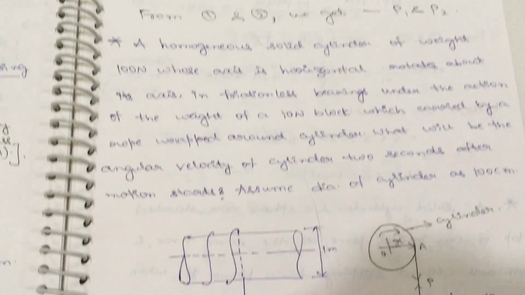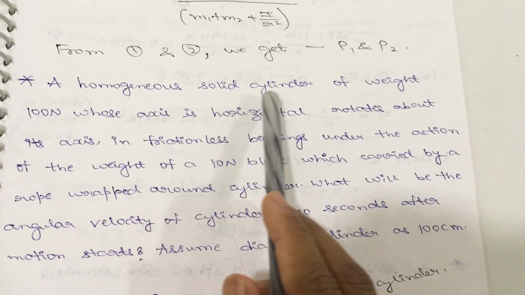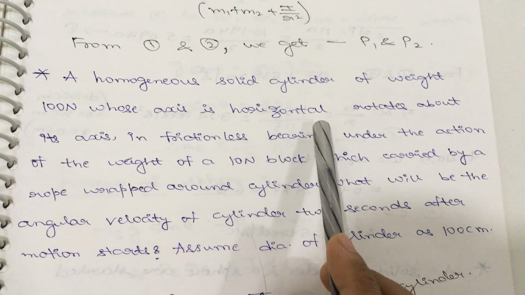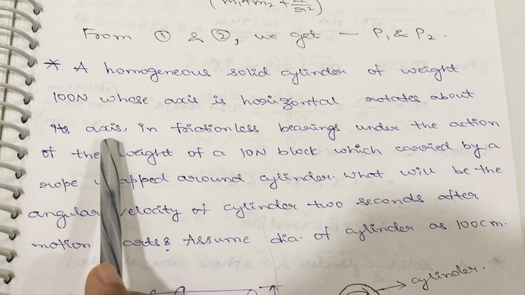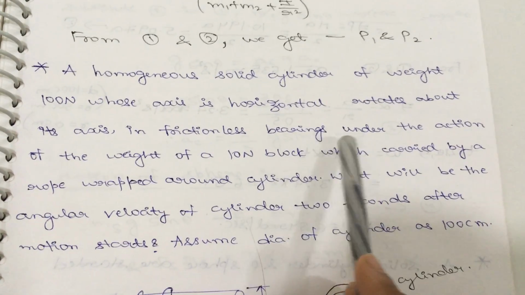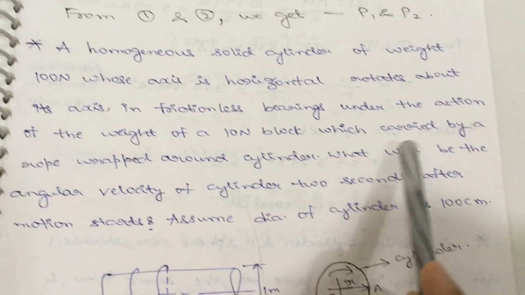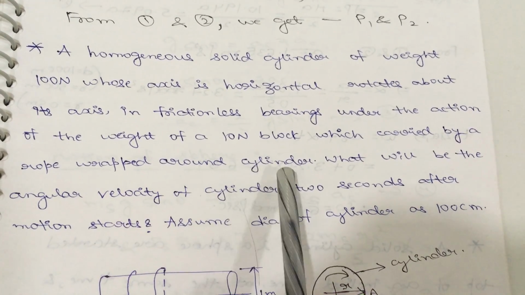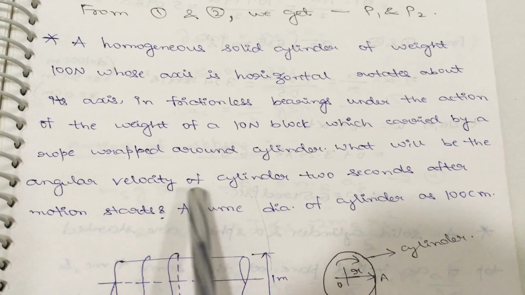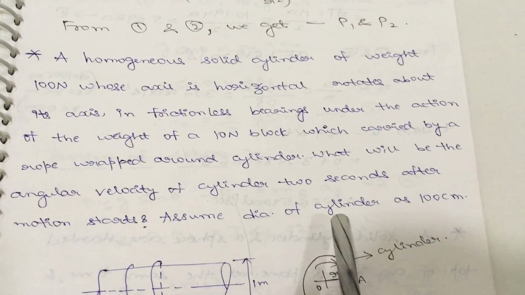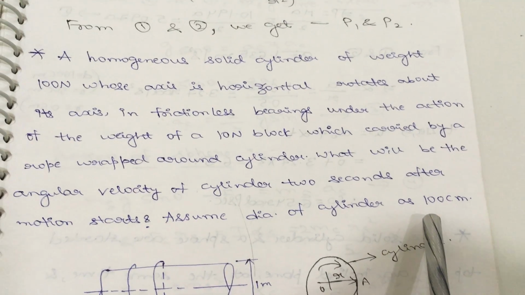Now we will see one problem. Here a homogeneous solid cylinder of weight 100 Newton, whose axis is horizontal, rotates about its axis in frictionless bearings under the action of the weight of a 10 Newton block, which is carried by a rope wrapped around the cylinder. What will be the angular velocity of the cylinder 2 seconds after motion starts? Assume the diameter of the cylinder as 100 centimeters.